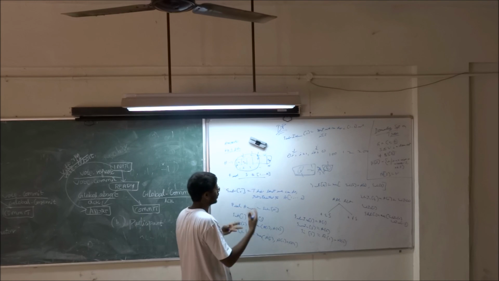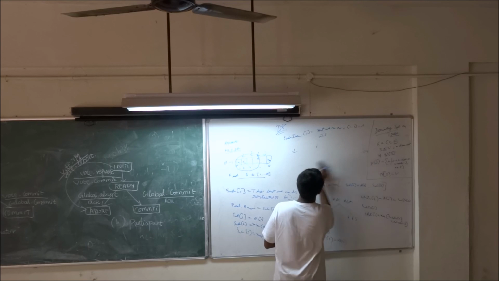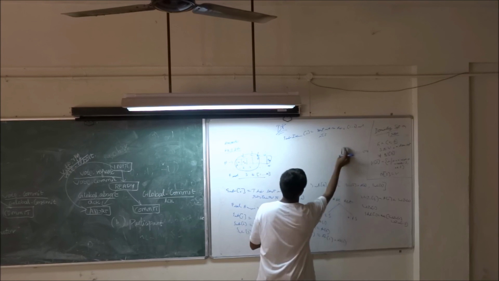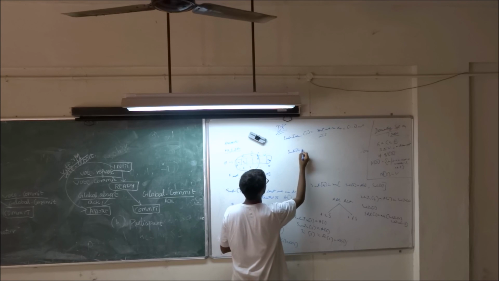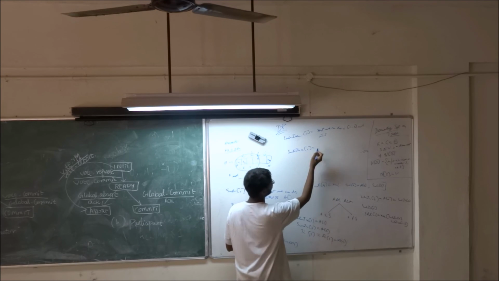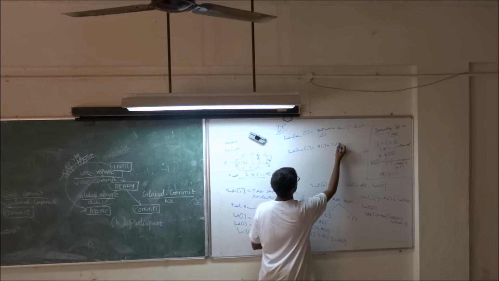Okay, so what is it in general? Subbing of I is what? A of I plus sub of I minus 2.